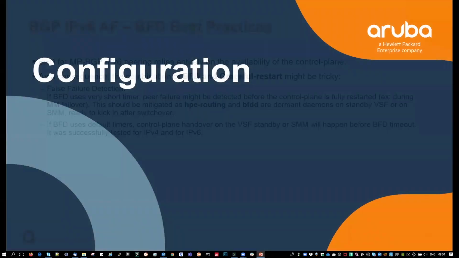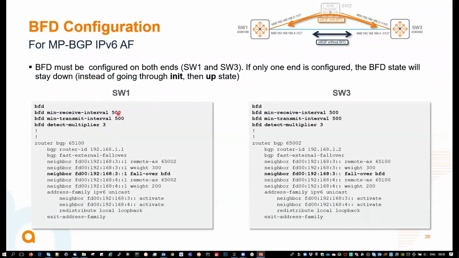Configuration. As Kishore was mentioning, we configure that in the global configuration, in the global context. And BGP consumes that service thanks to the configuration in BGP of the neighbor failover BFD command that will appropriately, recursively identify that that neighbor is reachable through that given interface and position that BFD session on that interface.